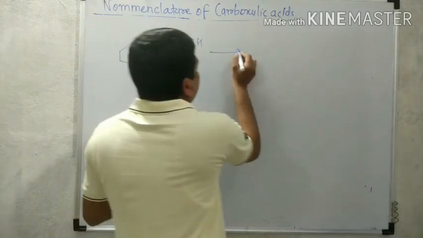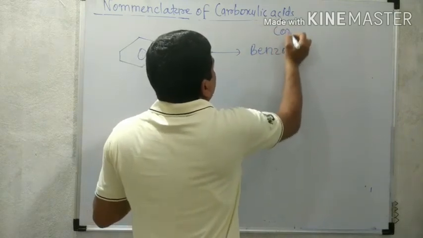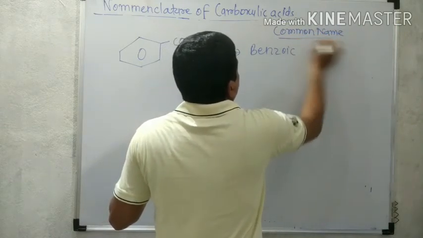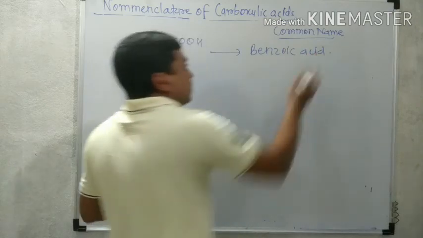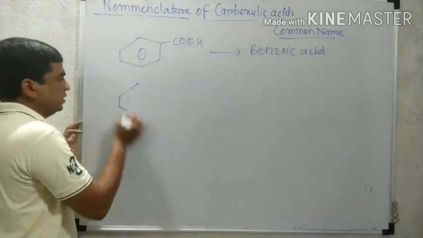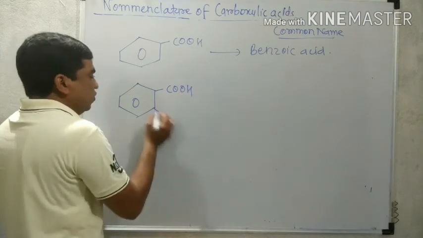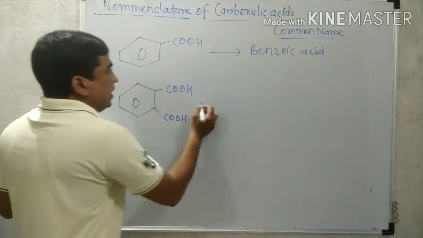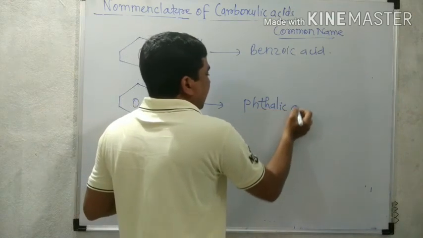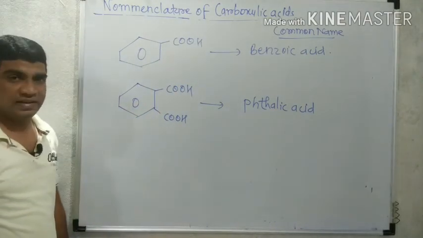Remember that its common name is benzoic acid, which is also the IUPAC name for this structure. Now the second, which we have already discussed in the classification: benzene attached with 2 COOH groups is phthalic acid. This is also the common name for this structure.